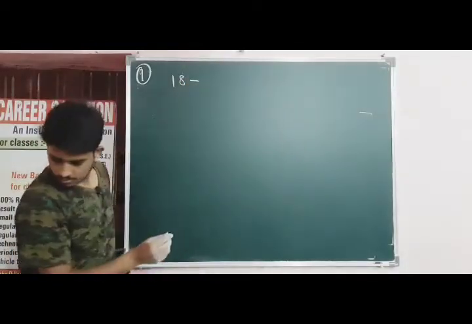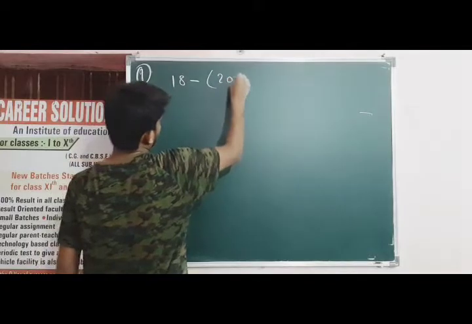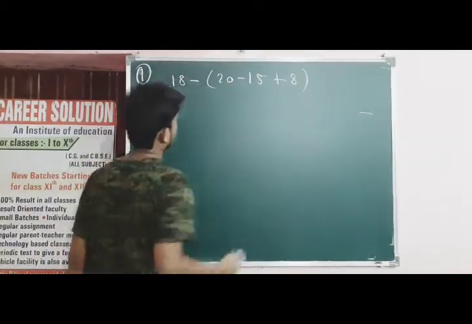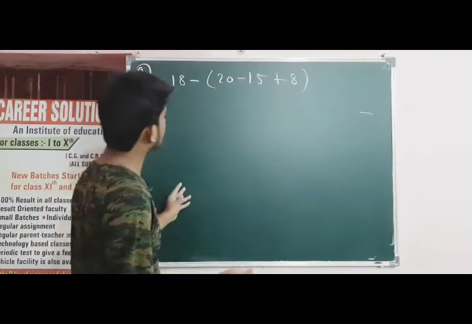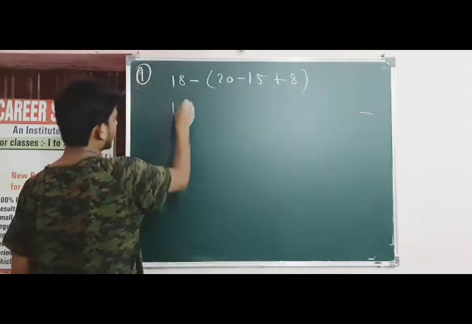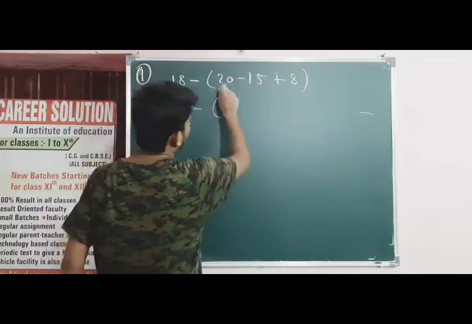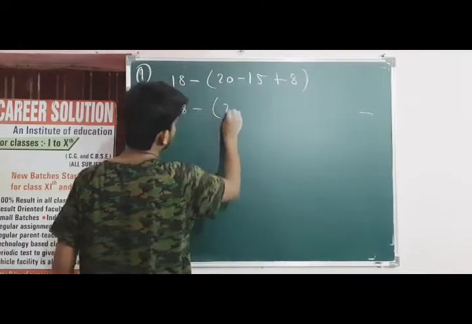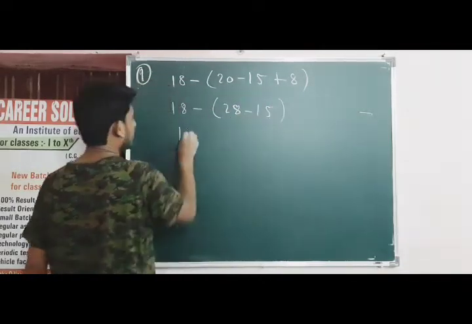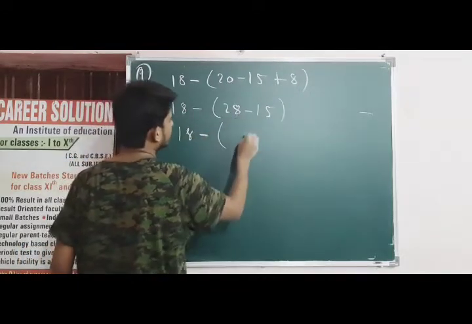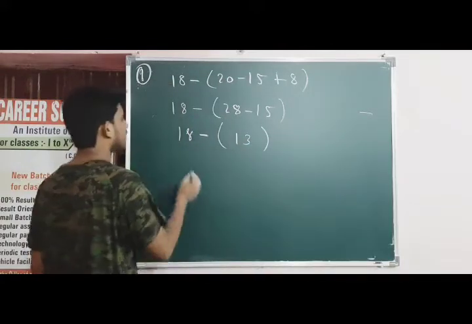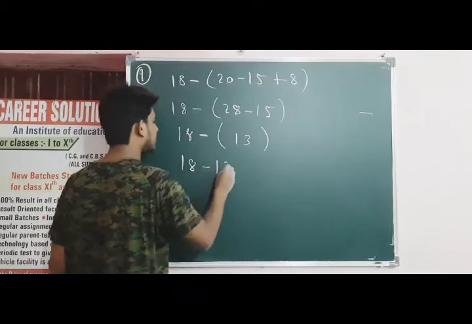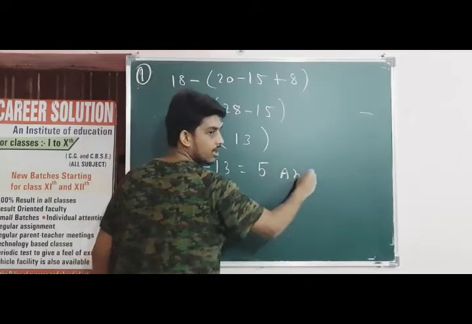Again I am taking a next question. 18 minus 20 minus 15 plus 8. Okay. So what I had told you, you have to follow the BODMAS. There is no division, no multiplication. There is a bracket. So first solve the bracket. So 18 minus 20 and 8, they are in plus sign. So 20 and 8 become 28 minus 15. 18 minus of 28 minus 15. 8, 5, 3, 2 and 1, 1. And 28 is in plus. So 13 is also in plus. So 18. Now again minus plus become minus 13. 18 minus 13 become 5, which is the answer.